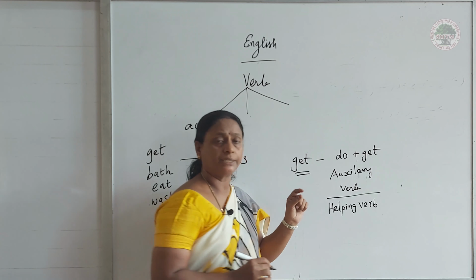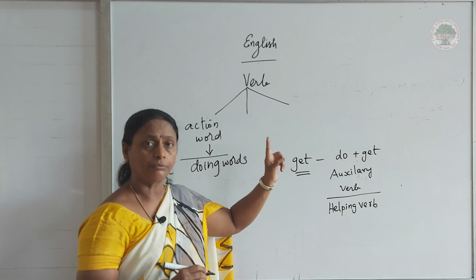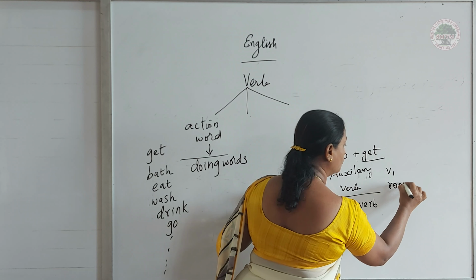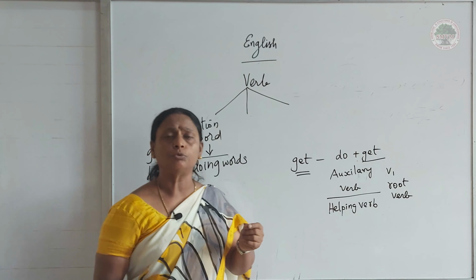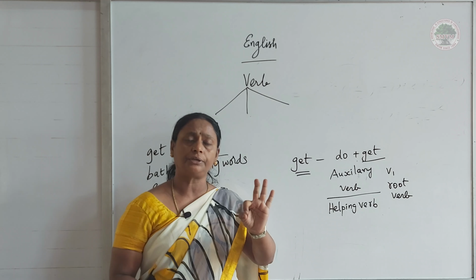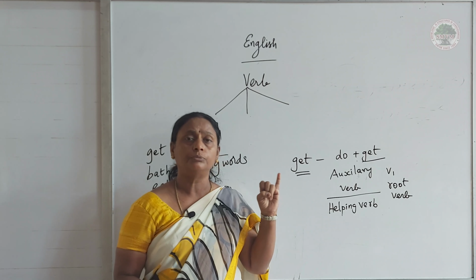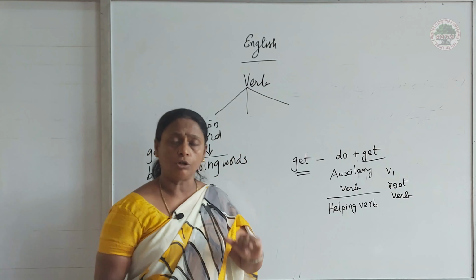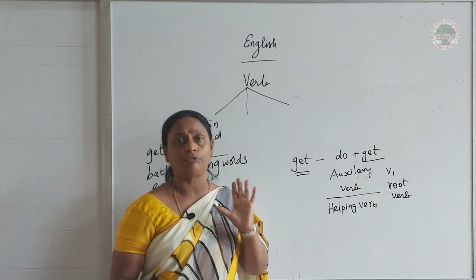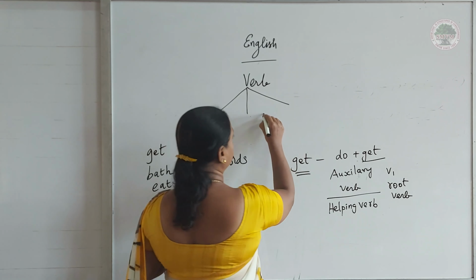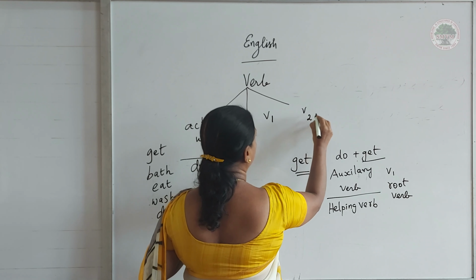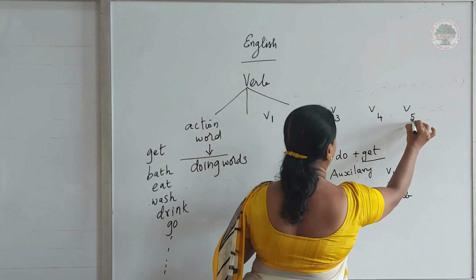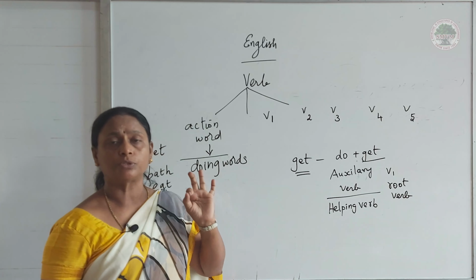Then what about this "get"? That "get" is the V1 verb, which is the root verb of "get." Now in tenses you may have learnt that there are three forms: present, past, and future. When you come to verbs, there are also five forms: V1, V2, V3, V4, V5. These are the five forms of verbs.